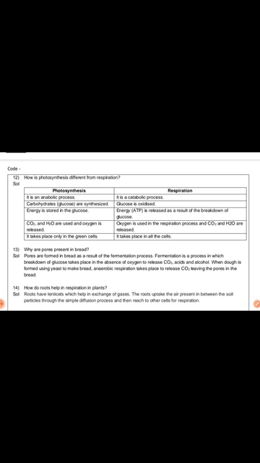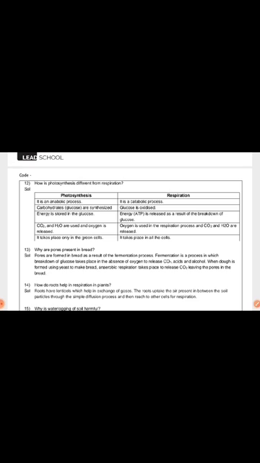But respiration is a catabolic process. Glucose is oxidized and energy in the form of ATP is released as a result of the breakdown of glucose. Oxygen is used in the respiration process, and carbon dioxide and water are released. It takes place in all the cells. So that is how it is different from photosynthesis.